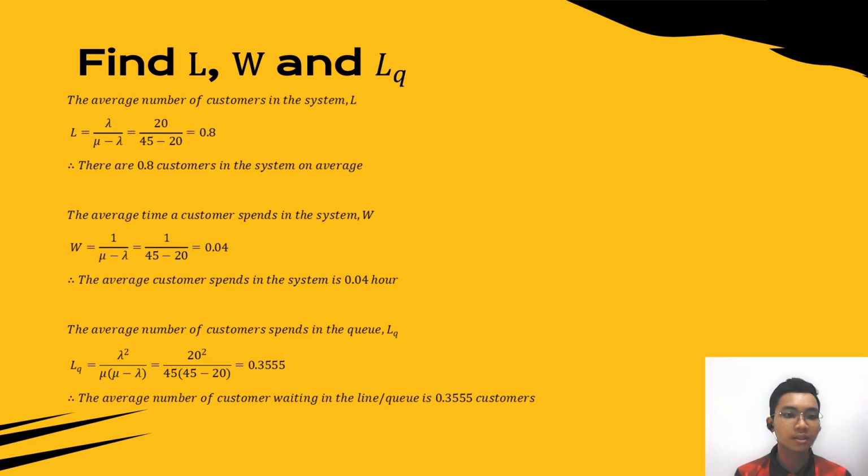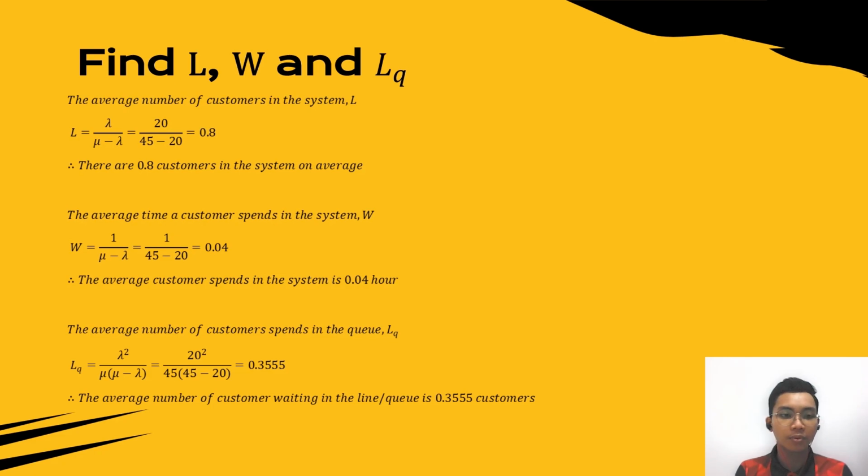That is 20 over 45 minus 20, and we got 0.8. So the conclusion is there are 0.8 customers in the system on average in Mr. DIY.